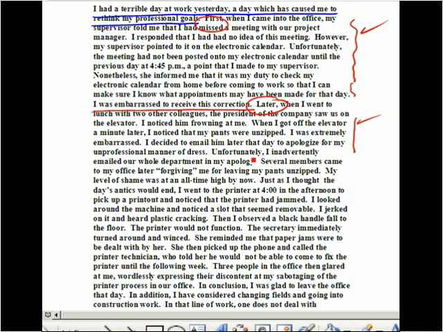So we can see the writer transitioning to the third unfortunate incident on this day, using a bit of humor as he describes it, and concluding with, my level of shame was at an all-time high by now. Then we have another transition expression. Just as I thought the day's antics would end, I went to the printer at 4 o'clock in the afternoon to pick up a printout and noticed that the printer had jammed.